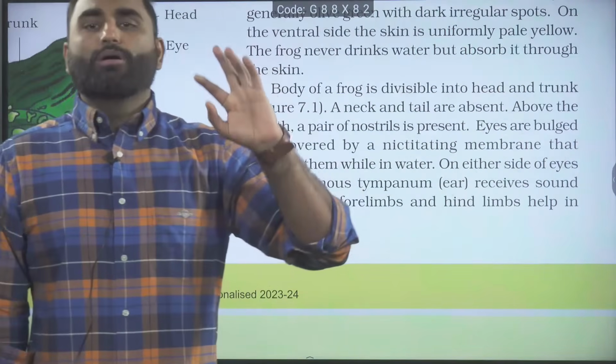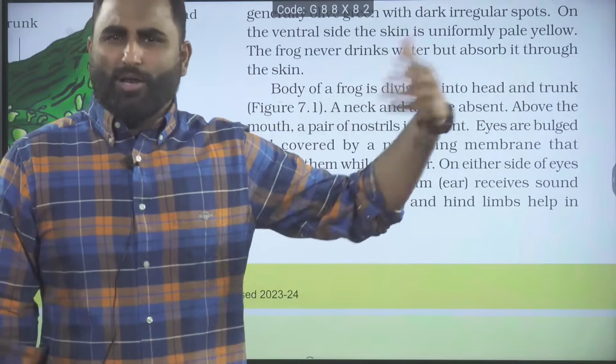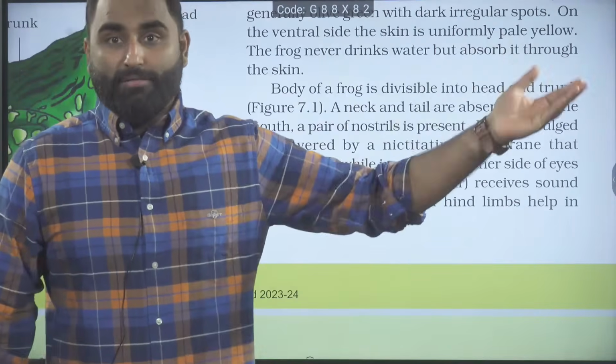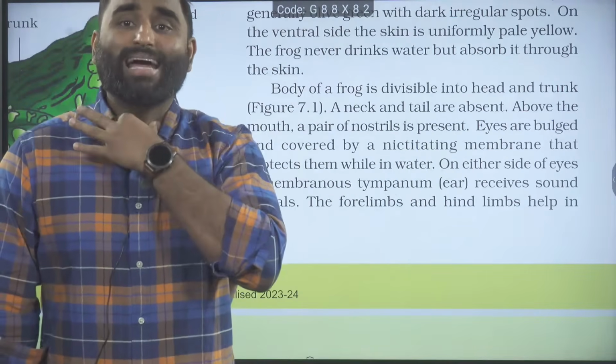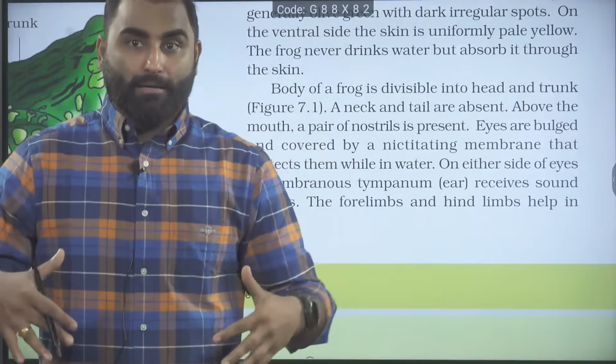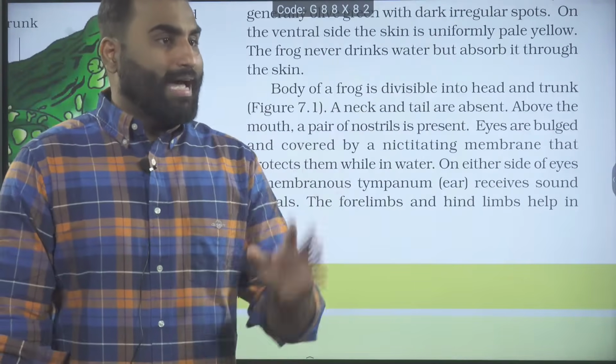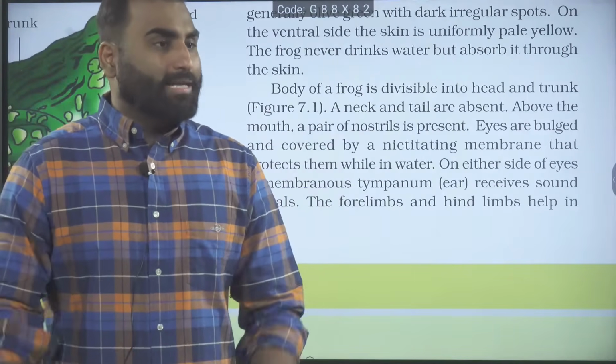No neck, no tail. Why is the neck not there? Some questions were asked previously when we started this chapter. Neck absence creates balance. Imagine a frog with a neck and it is jumping. What will happen? The neck may create some imbalance. So that's why the neck is absent. It helps in better balancing the body.